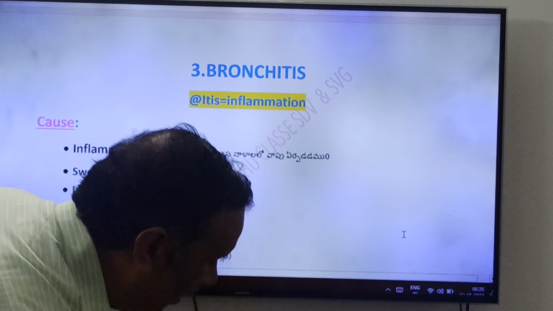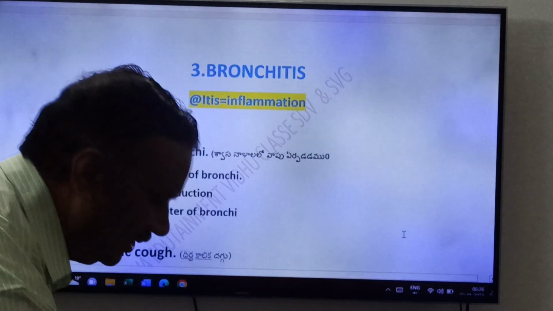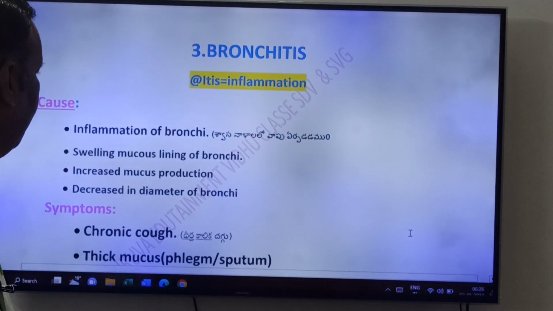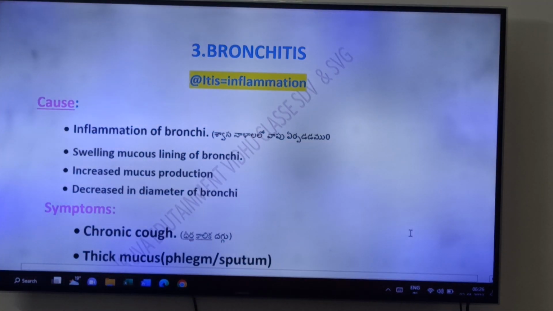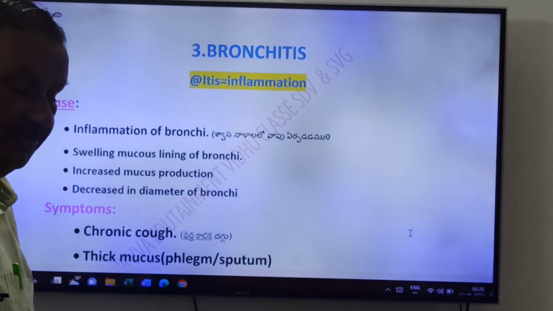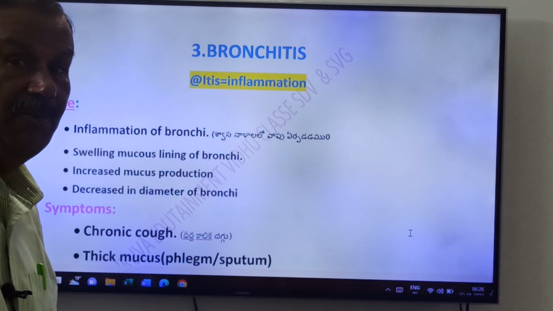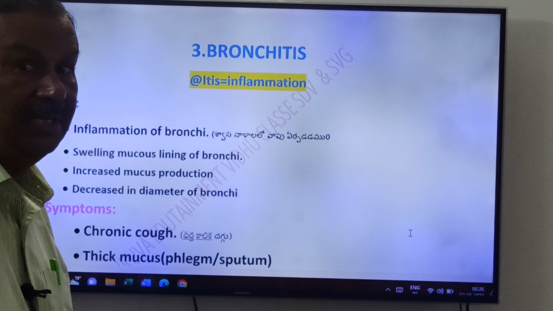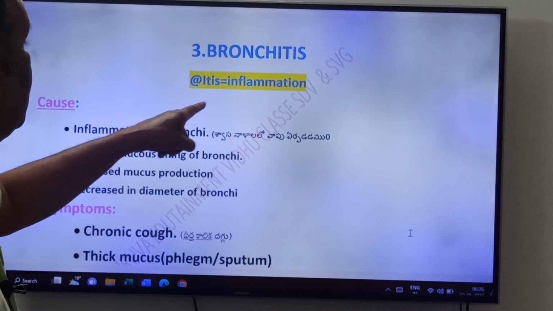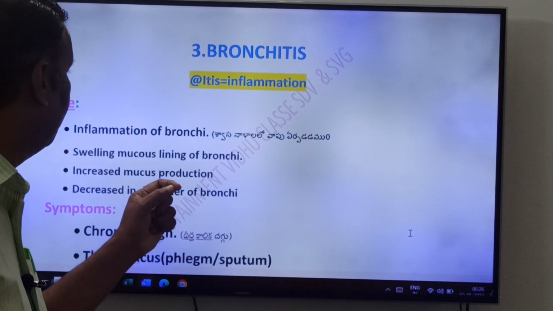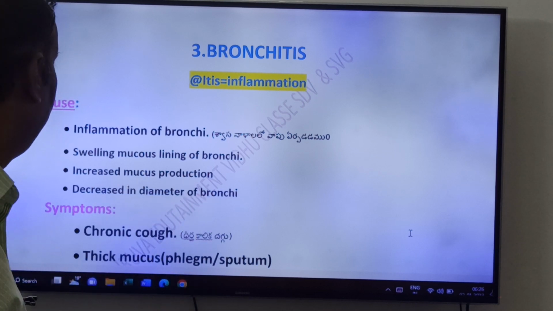Now the next one, friends, bronchitis. The third disease. Bronchitis. Itis means inflammation. Inflammation of bronchi. See friends, in asthma there is inflammation of bronchi and bronchioles; that is a neat question. In bronchitis, it is only inflammation of bronchi. Very, very important. Inflammation of bronchi is one of the causes.